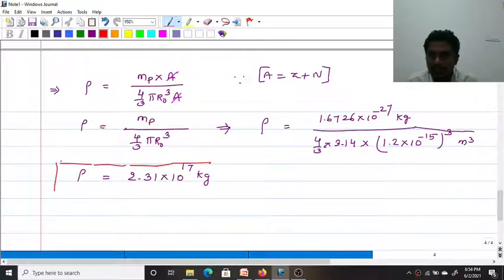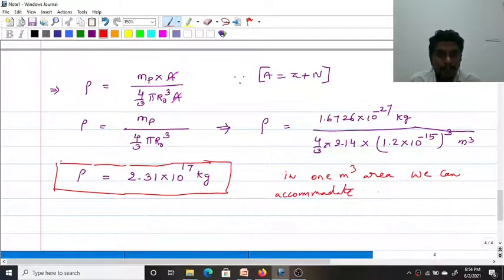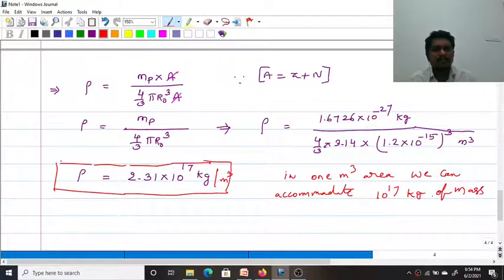It is a huge density: in one cubic meter we can accommodate 10^17 kg of mass, a huge mass.